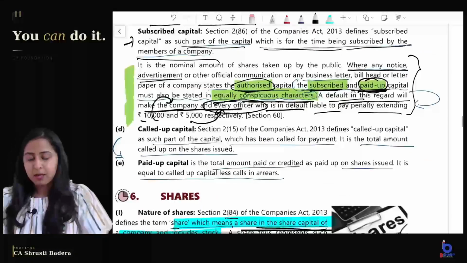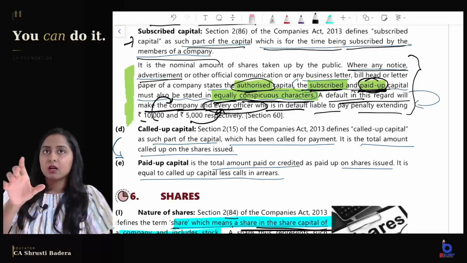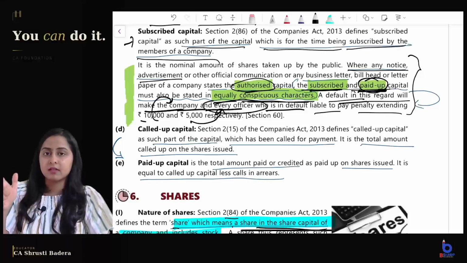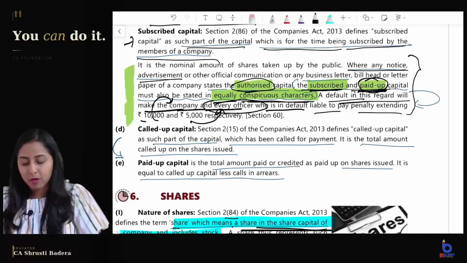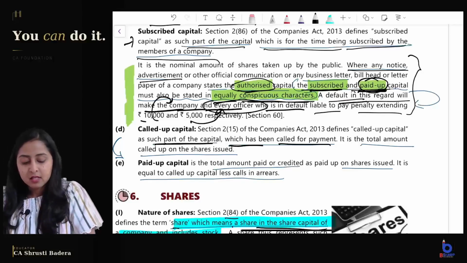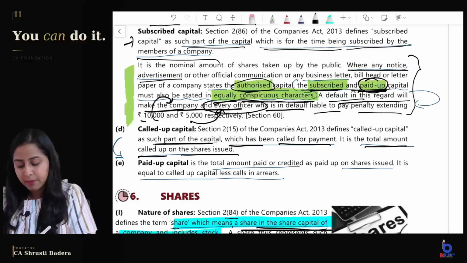Now what is called up capital? From the subscribed capital, say now I am calling only, say if the share is of rupees 10, I am calling only 7 rupees now. So that is the called up amount. Such part of the capital which has been called for payment, it is the total amount called up on the shares issued. Paid up capital means total amount paid or credited.